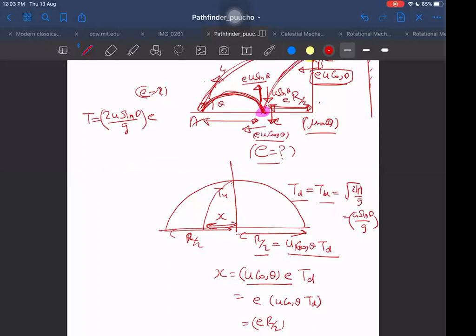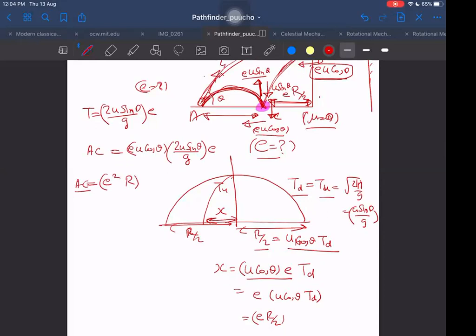So what will be the range from A to C? Multiplying, the distance from A to this C will become e into 2 u cos theta multiplied by 2 u sin theta by g into e. That is e square into R. I think e square into R, sin 2 theta, 2u square sin theta by g. Check it once. It is right, e square into R.